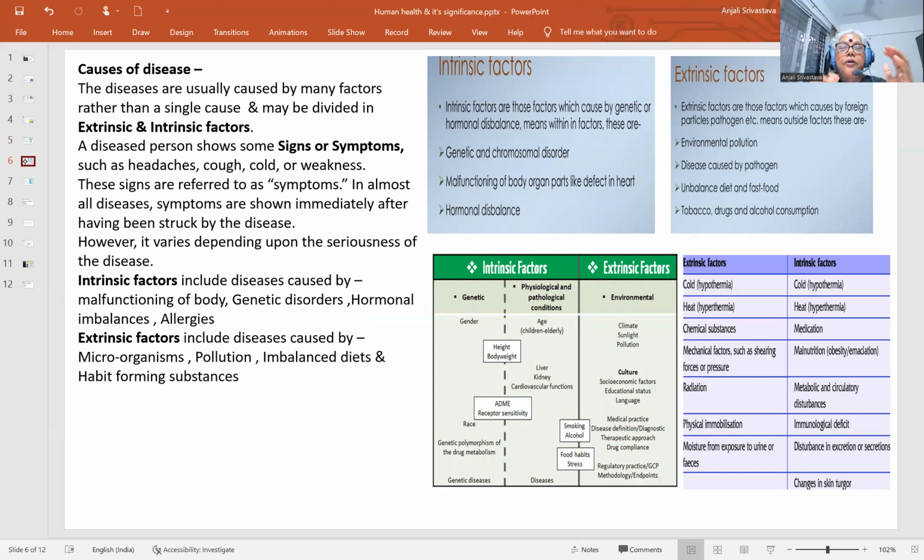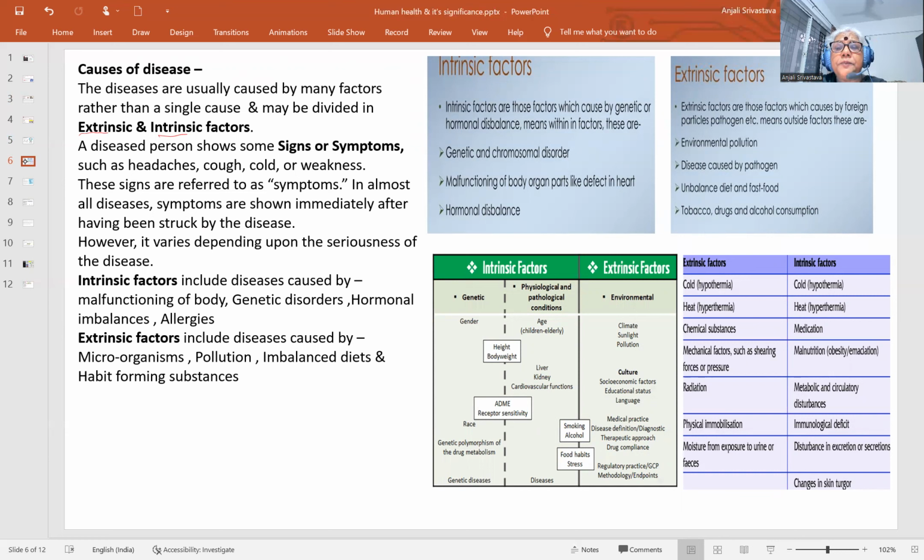Now comes the causes of diseases. We have seen there are various reasons, altogether 8 reasons. Now these causes may be divided into extrinsic and intrinsic factors. Extrinsic factors are the factors that are surviving or existing in the environment of the one person.